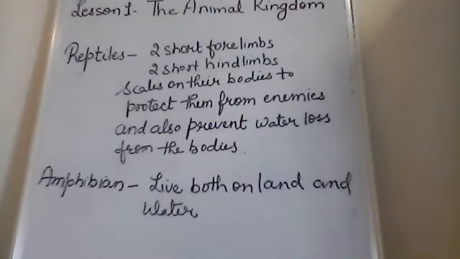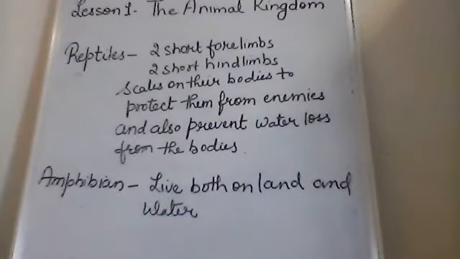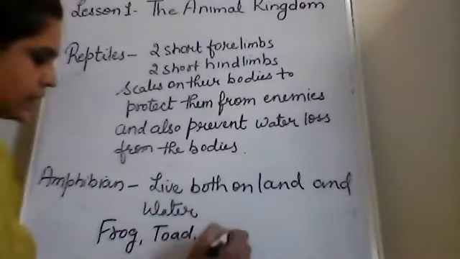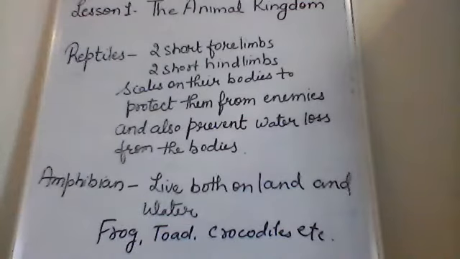Moving ahead to the next, that is amphibians. You all know that amphibians are those animals which can live both on land and in water. Very good. Can you give me one example of amphibians? Frog and toad. Very good. You can say frog, toad, crocodile, etc. are examples of amphibians. Now I am going to tell you something about frog and toad. Most of you are confused about the difference between a frog and a toad. Let's see that.